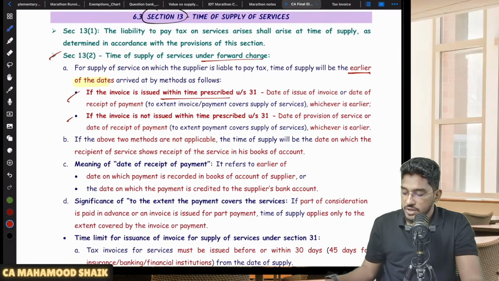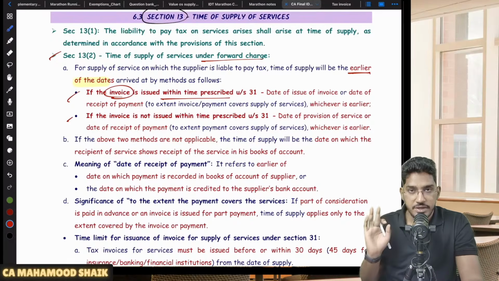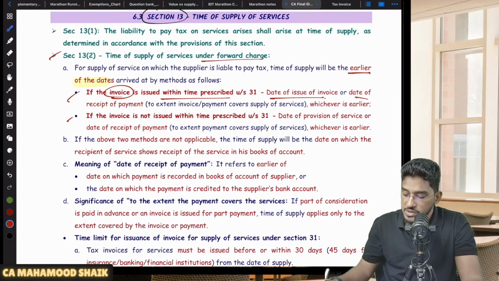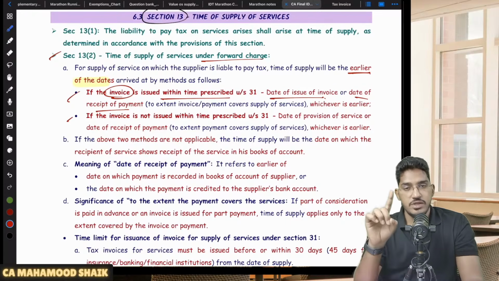So in case you are giving the invoice within the prescribed time limit, then the time of supply is the date of issuance of the invoice or date of receipt of the payment, whichever is earlier.